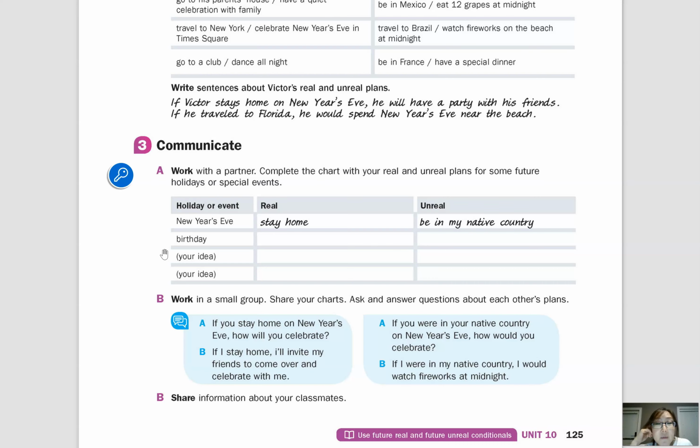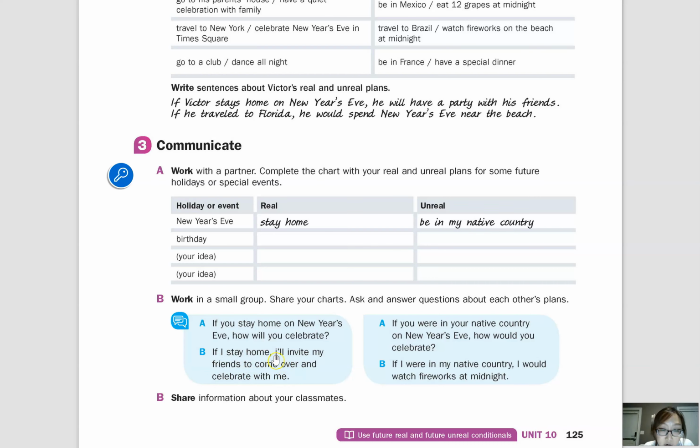But you can talk about some kind of event like that instead of just a special holiday or a special day. So anyway, go ahead and do this activity. And if you need help, you can look at these examples. So if you stay home on New Year's Eve, how will you celebrate? And if you're working alone, then you don't have to ask this question, of course. And you can just say, if I stay home, I'll invite my friends to come over and celebrate with me.